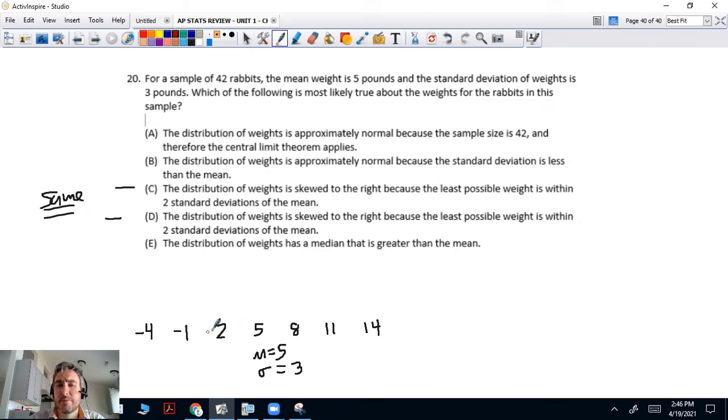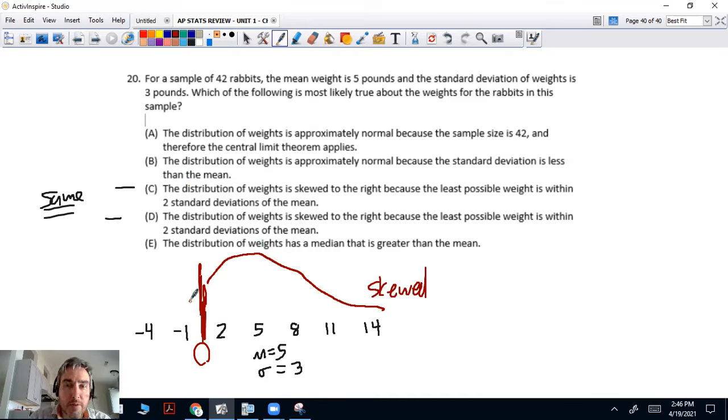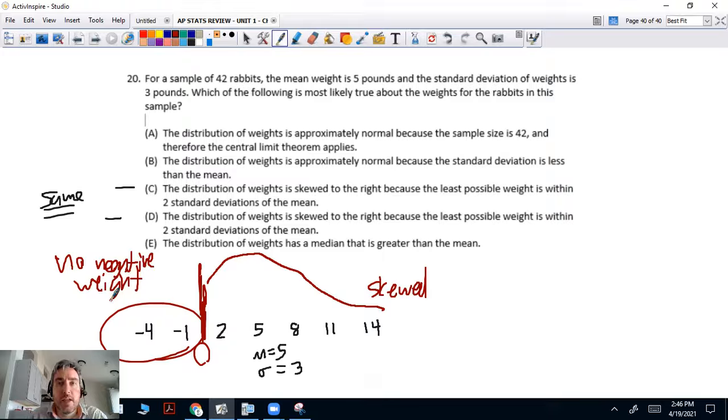Only got one problem here. Think about rabbits or anything. There's no such thing as a negative weight, right? So it kind of gets cut off. You might have a bunch of stuff up here, and then it kind of tails off. Well, guess what, guys? That's going to be skewed. It can't be normal in this sense because within 2 standard deviations you have most of the stuff in here, but there's no negative weight. Just think about the context of the question. In some situations, you just can't have certain values. You can't have a negative weight in this case. So it's going to be skewed right.